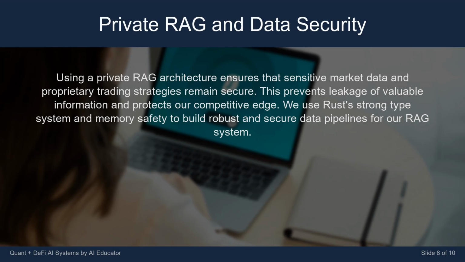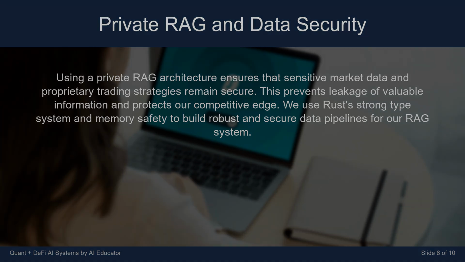Using a private RAG architecture ensures that sensitive market data and proprietary trading strategies remain secure. This prevents leakage of valuable information and protects our competitive edge. We use Rust's strong type system and memory safety to build robust and secure data pipelines for our RAG system.